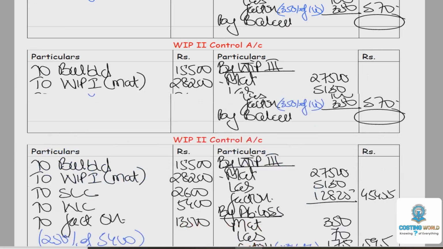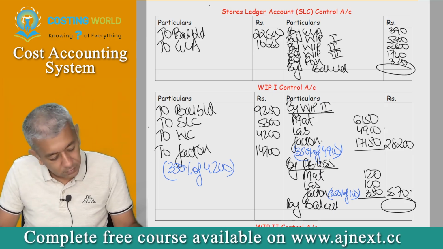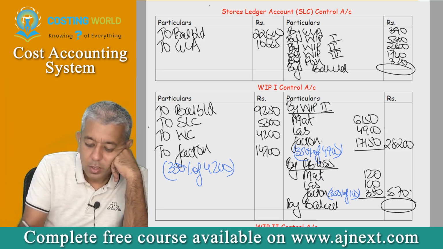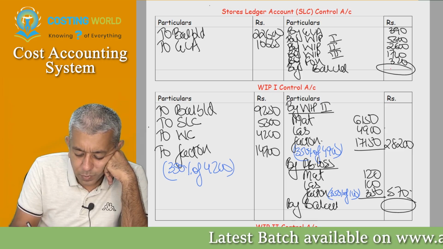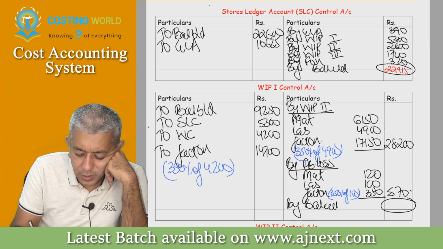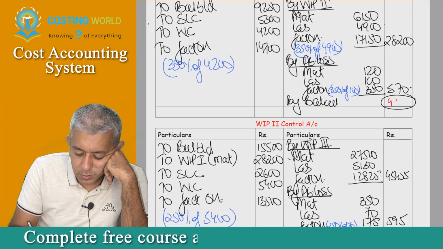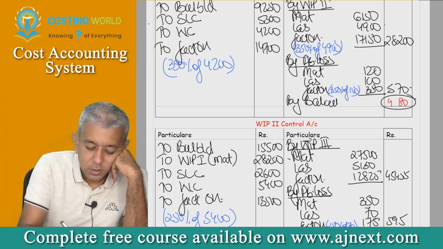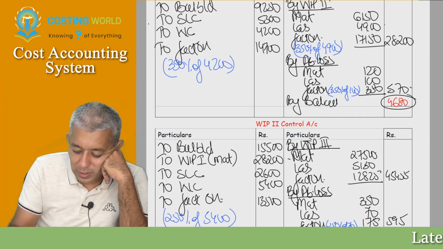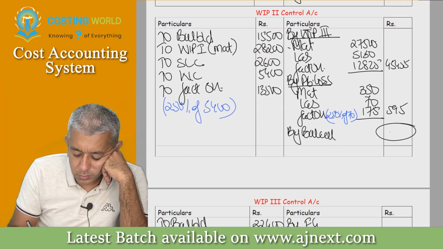Tell me the individual balances here then. Just a sec. Tell me, material how much? 22,915. Closing stock of WIP is 4,980, 4,680, no? So I think you have got why it is not tallying. Okay. Your WIP2 is how much? 19,150.